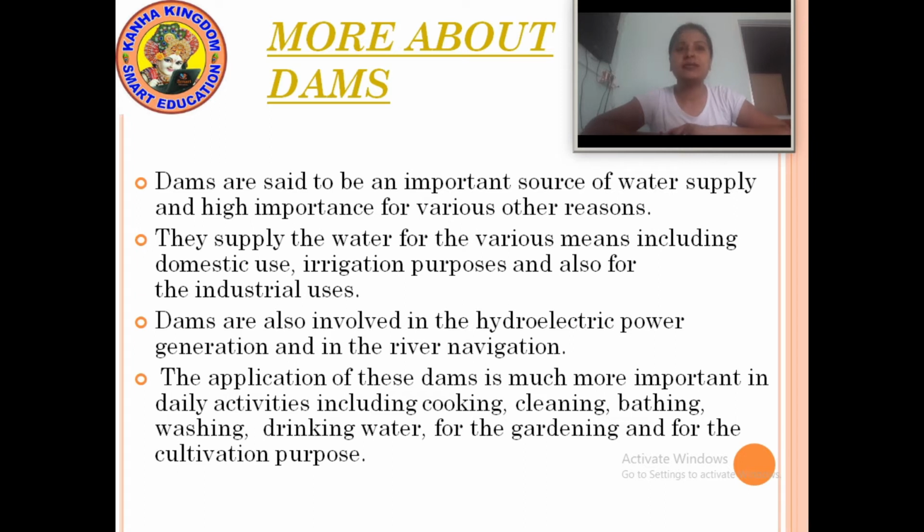Now, what is domestic use? We use water for drinking, cooking, bathing, etc. This is included in domestic use. Now irrigation purposes: we already learned that irrigation helps farming. And dams are also used for industrial purposes.